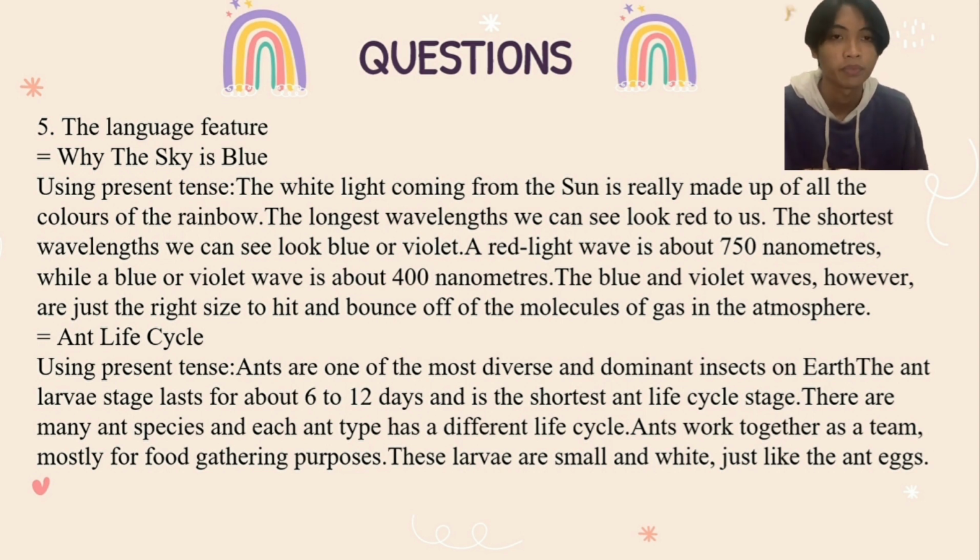in the atmosphere. In the second text, ant life cycle, using present tense: ants are one of the most diverse and dominant insects on Earth. The ant larva stage lasts for about 6 to 12 days and is the shortest ant life cycle stage. There are many ant species, and each ant type has a different life cycle and works together as a team, mostly for food gathering purposes. These larvae are small and white, just like the ant egg.